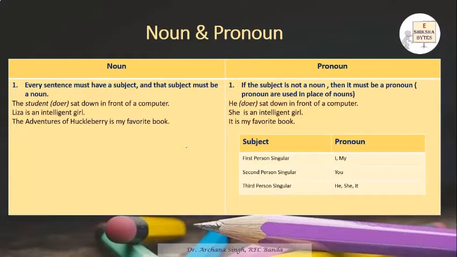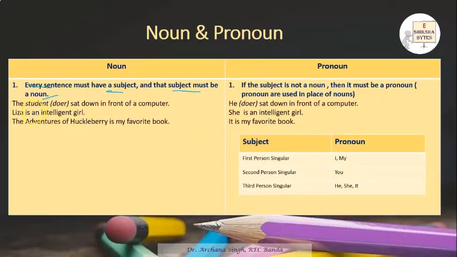Now let's move to nouns and pronouns. How they are used, what is their role, and in what way these nouns and pronouns are used. So the first rule says that every sentence must have a subject. In the previous slide I told you how the noun or pronoun is used as a subject, and the rule says a sentence has a subject and the subject must be a noun. Whenever you find a subject, it is sure that it is either a noun or a pronoun.